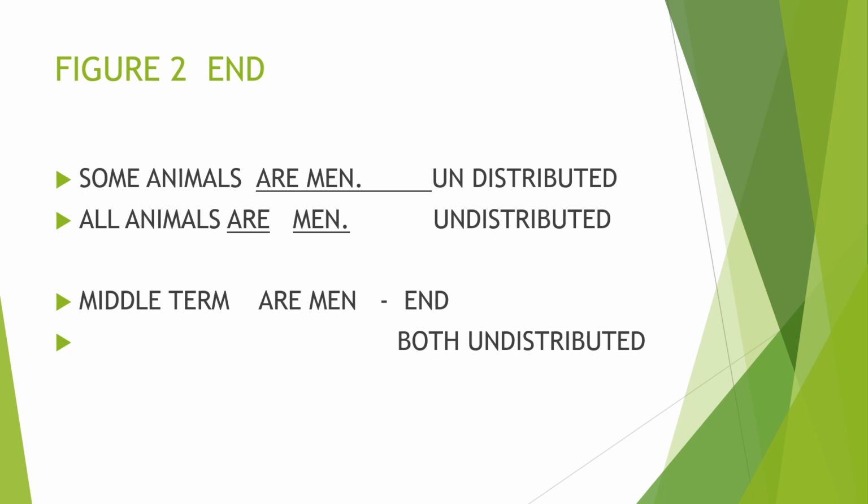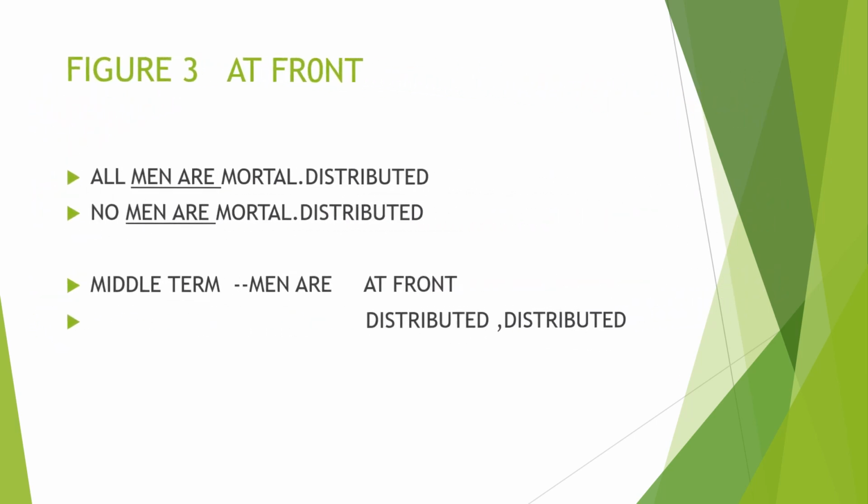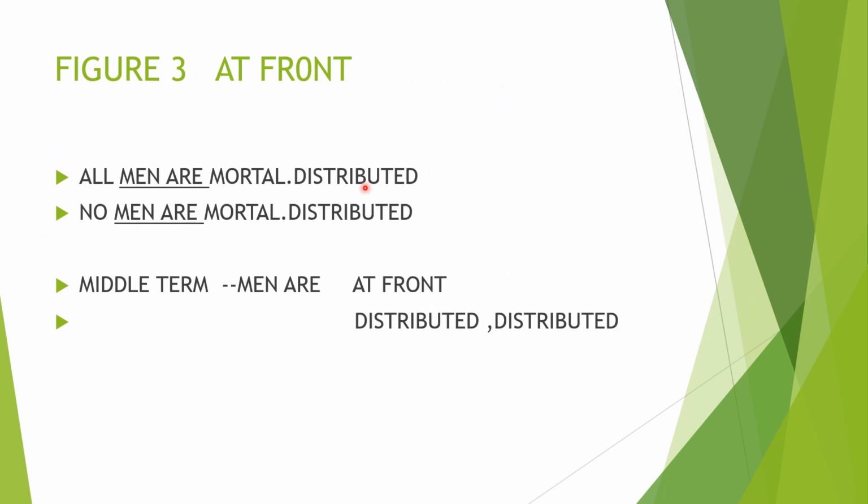In the case of figure 1, right side; figure 2, end. And what is the case of figure 3? It is at the front. It is moving towards the front side. All men are mortal. Here it is distributed, and again distributed. No men are mortal. In both cases, we can see that it is at the front, not at the back or towards the right. It is at the front, then it is figure 3. That is what you have to know.